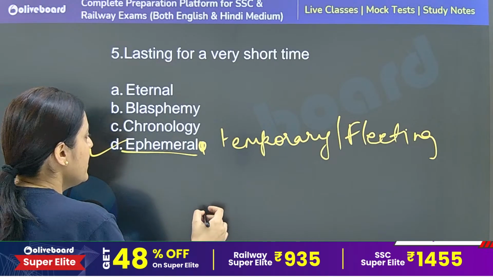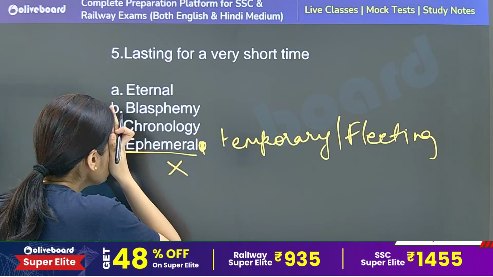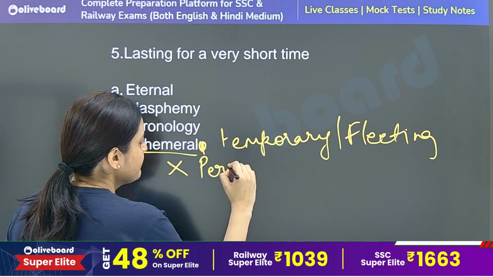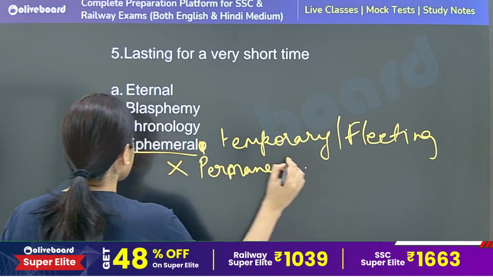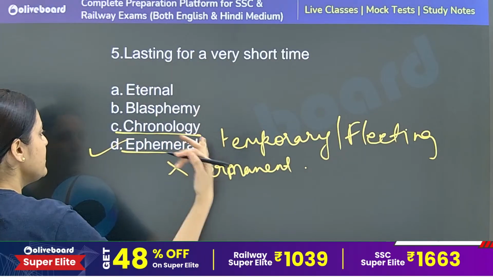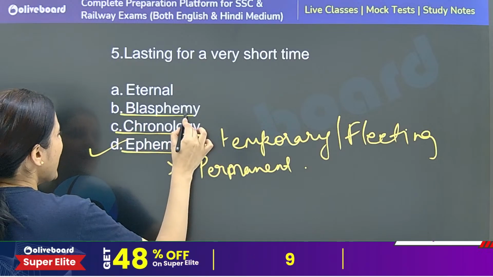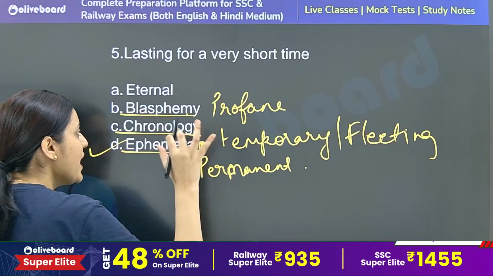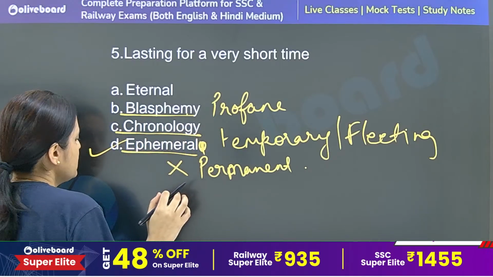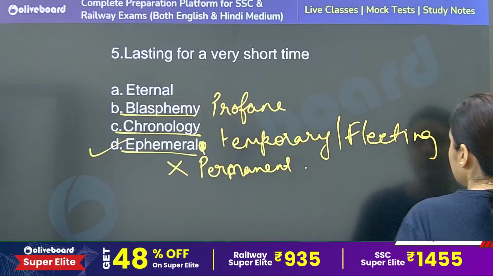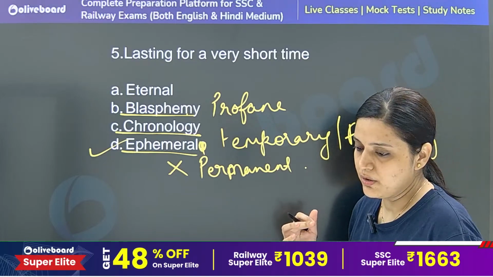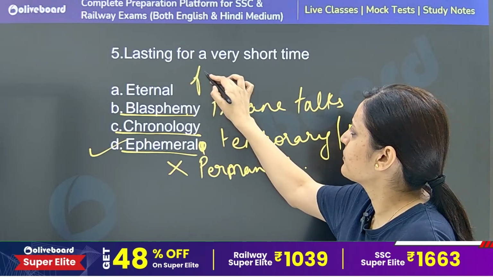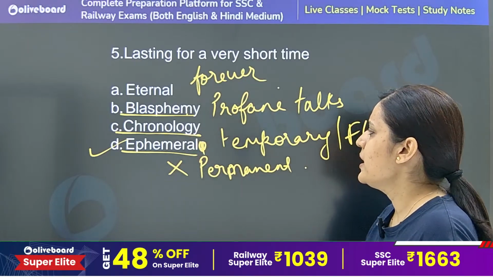So that is ephemeral. They have also asked the antonym of this word ephemeral. If they ask you the antonym, the correct antonym will be permanent, okay? Please be clear with all these words. Chronology is the occurrence of events as per time. Blasphemy is profane talk. Whenever you say something bad about a religious or sacred thing, that is blasphemy. Eternal is forever. So option number D, ephemeral, is the correct answer.